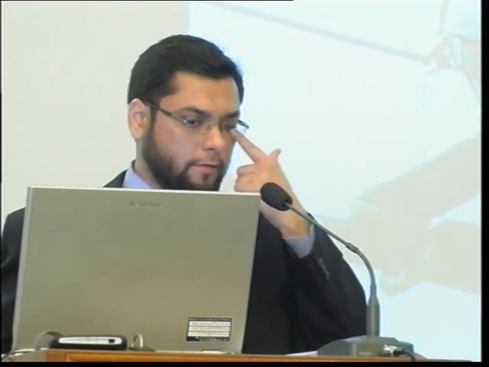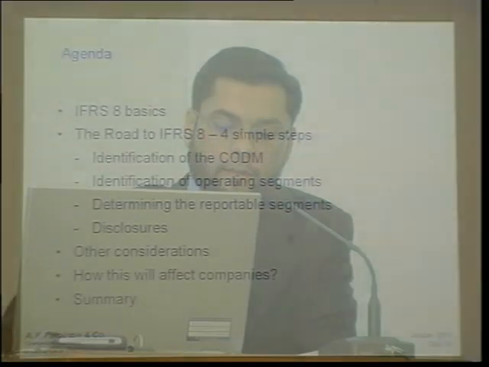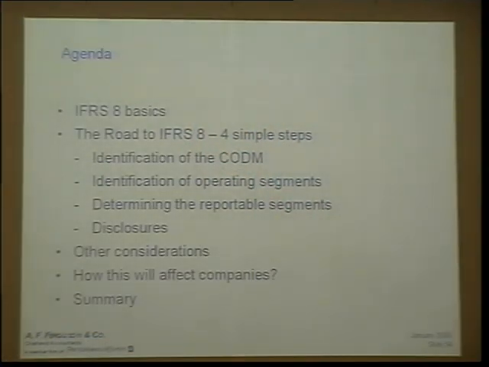We'll move to IFRS 8, a very interesting IFRS. I must tell you that it has some real gimmick and some action. These are the areas we'll be covering. The basics: there are 4 simple steps which are essential: identification of the CODM, identification of operating segments, determining the reportable segments, and then disclosures. And there are certain other considerations, how this will affect, and then a summary.